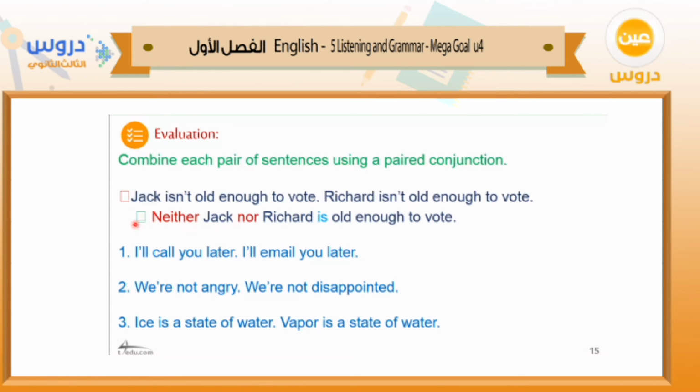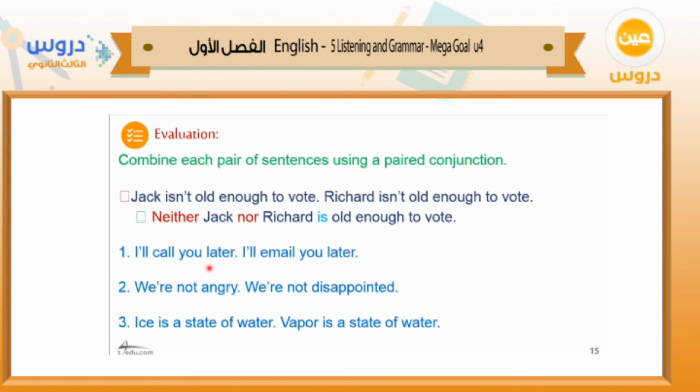Neither nor indicates the negative meaning. So, neither Jack nor Richard is old enough to vote. I use is because here Richard is singular, right? Richard is singular. Now let's see the second sentence.